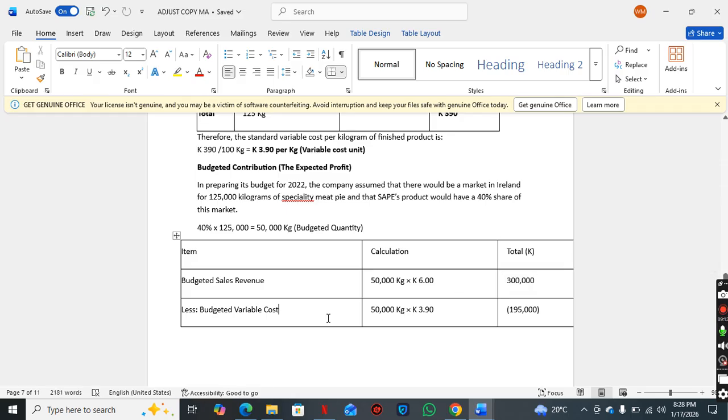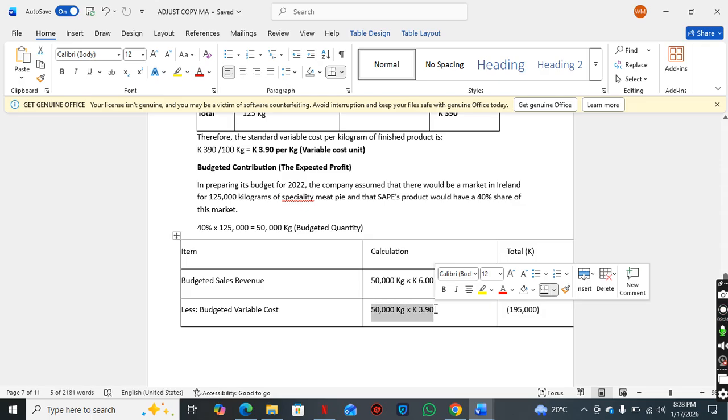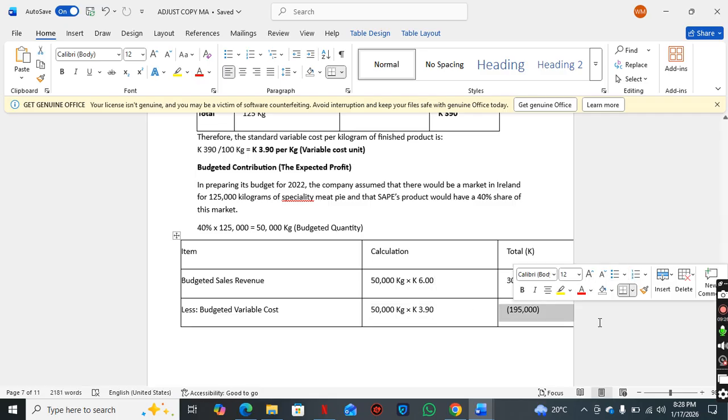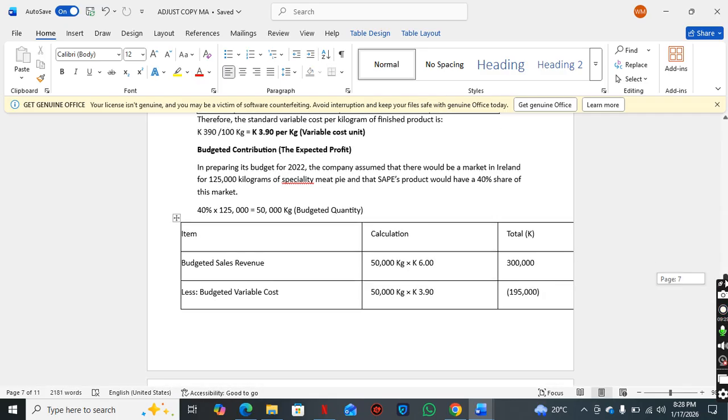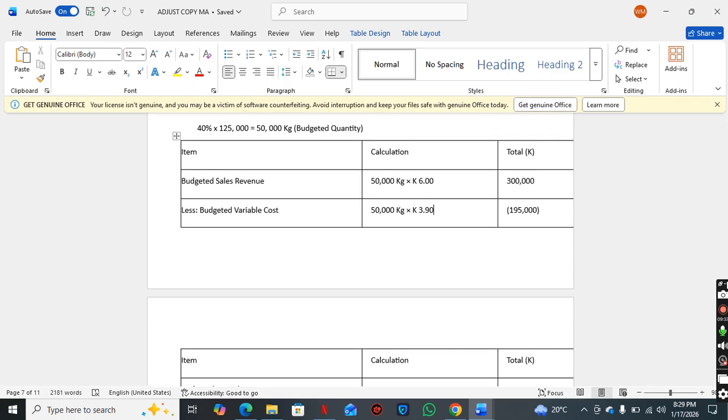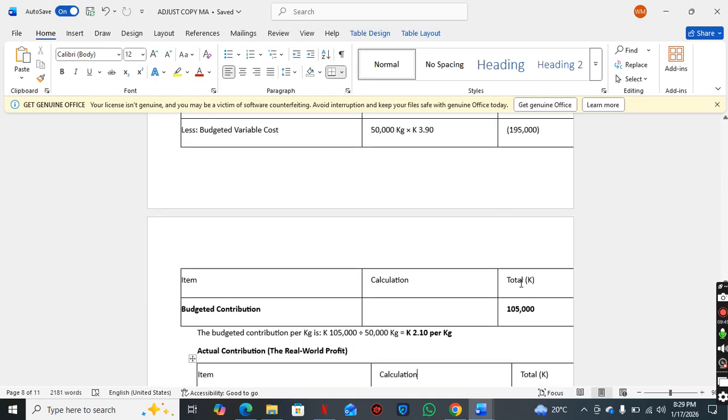Then our budgeted variable cost, this is our total. We're looking with totals here. So our total budgeted variable cost, we're going to say 50,000 kg multiplied by 3.9, you get 195,000 kwacha. So we get our total budgeted contribution, 300,000 minus 195,000, we get 105,000 kwacha. Okay, so this is the total budgeted contribution.